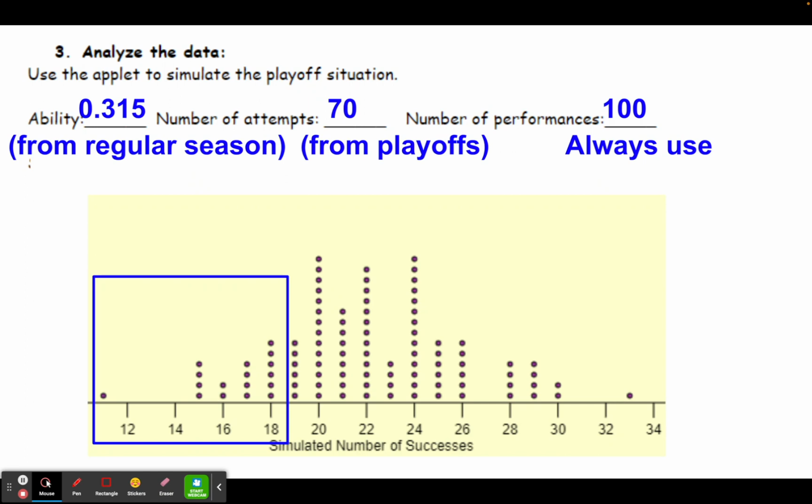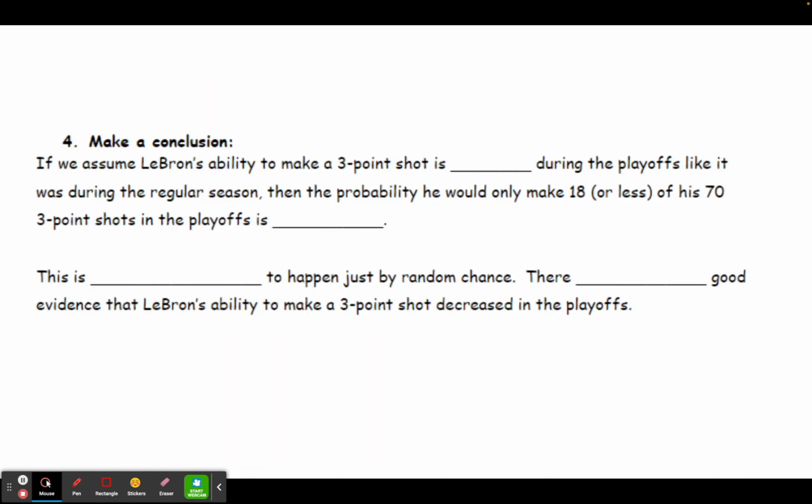So we want to use the side of the graph going down toward decreasing values. I have 100 dots there because I did 100 performances. And when I count up in that range, there are 17 dots there. So that means 17 out of 100, or 17% of the time, we would expect that result to happen.